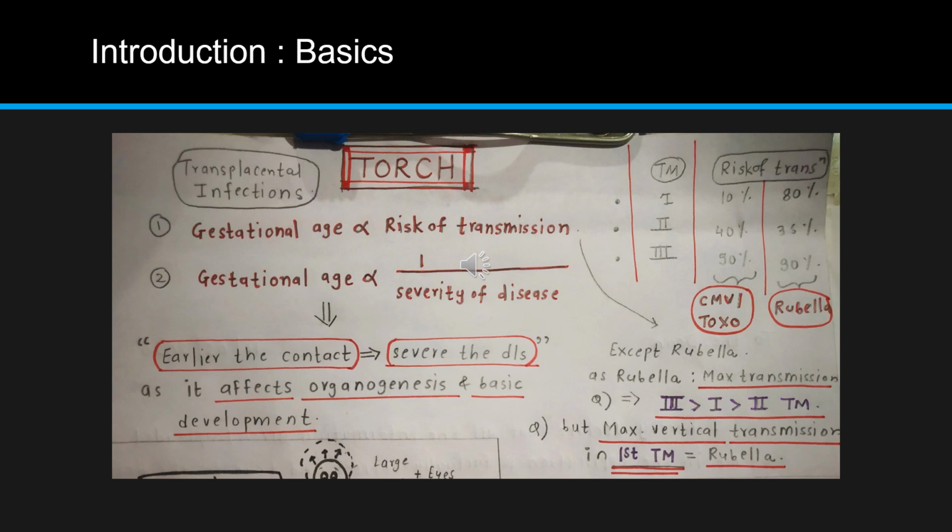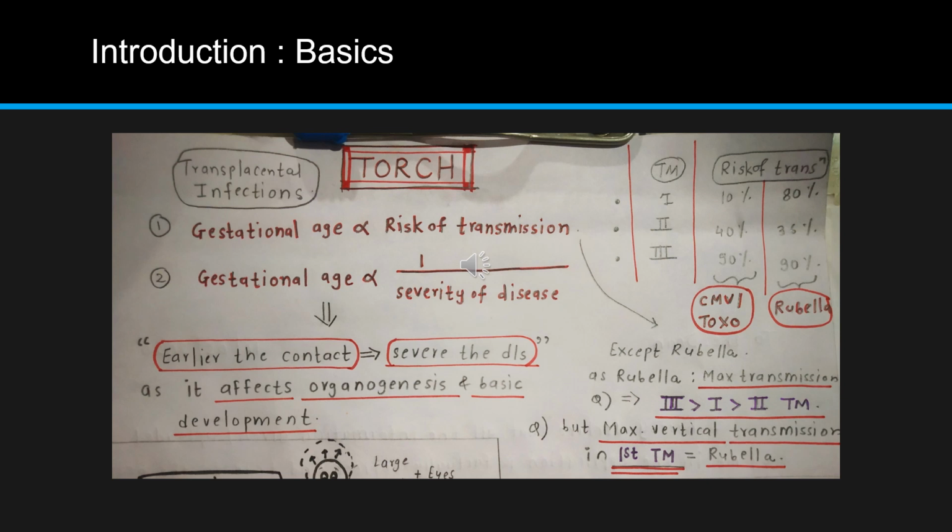But we have to remember here that rubella doesn't follow this rule, it is an exception, because rubella has 80% transmission risk in first trimester, then in second it is approximately 35, and third it is 90. So it is similar, just one point, that rubella has 80%, that is maximum vertical transmission in first trimester. But if they ask you when rubella has maximum transmission, then you have to say it is third trimester because it is 90%. So the sequence will be third trimester, then first trimester, then second trimester.